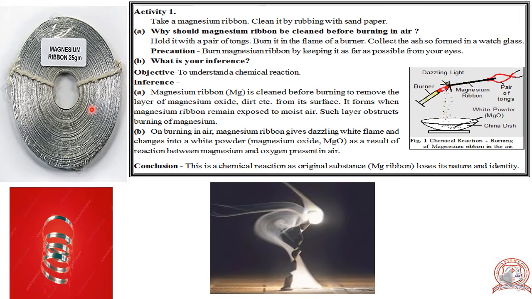Okay, this is the magnesium ribbon. We are doing this experiment with magnesium ribbon.